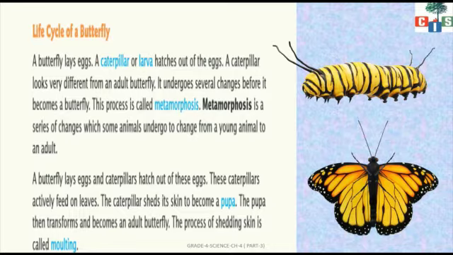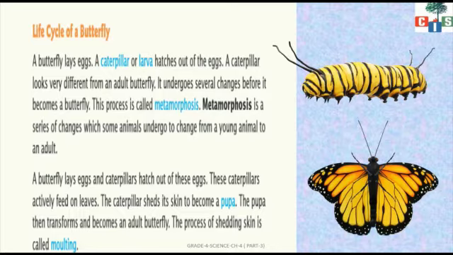A butterfly lays eggs. So, what is the mode of reproduction? By laying eggs. Now, a caterpillar or larva hatches out of the eggs. When the egg is laid, after some time, the egg will break, and what comes out of the egg is known as a caterpillar or larva. Here you can see the image of the caterpillar.